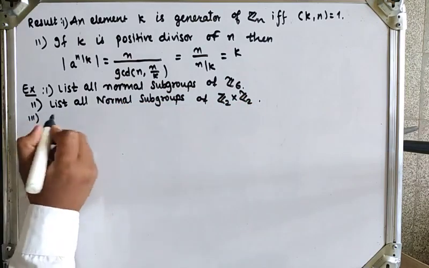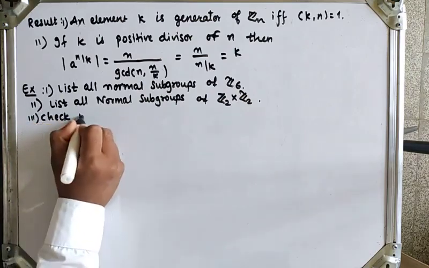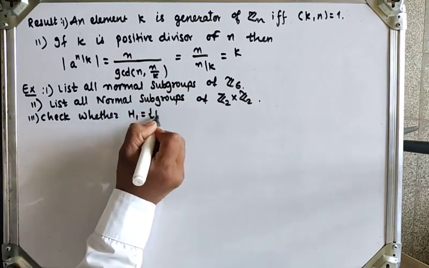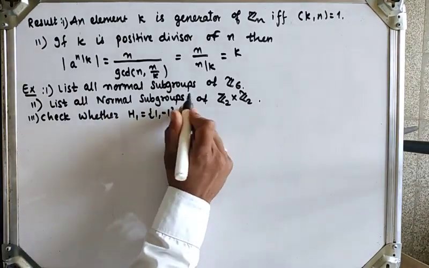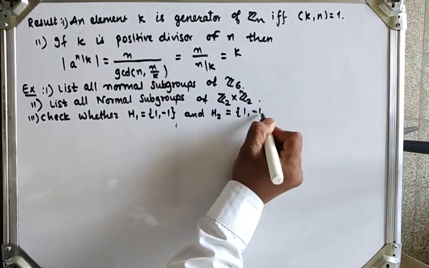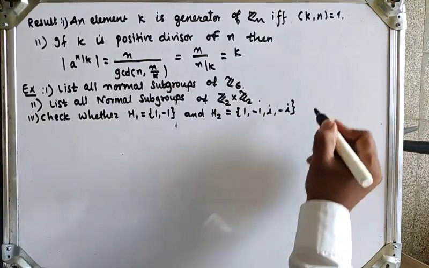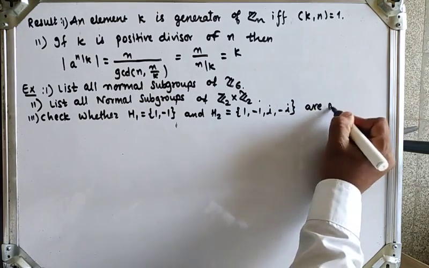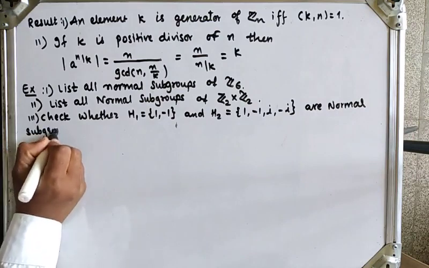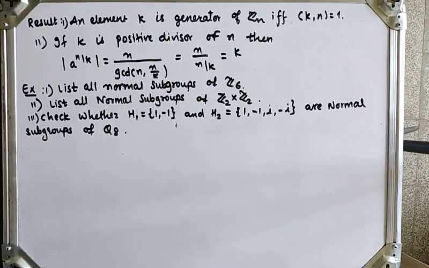And third, check whether H1 given by {1, -1} and H2 given by {1, -1, i, -i} are normal subgroups of Q8.